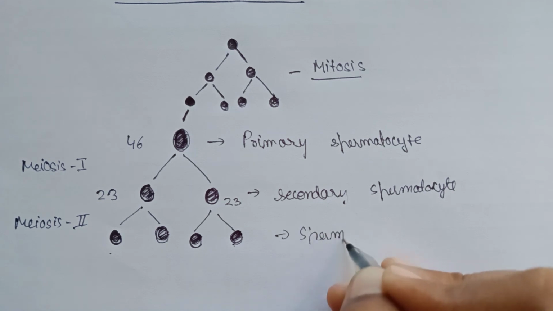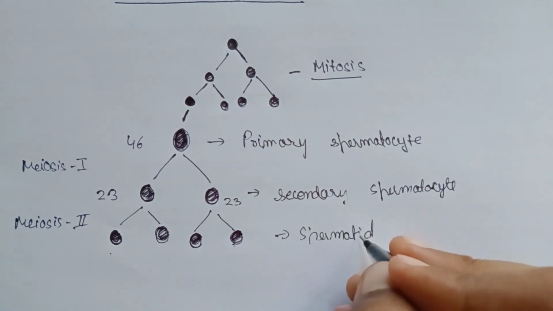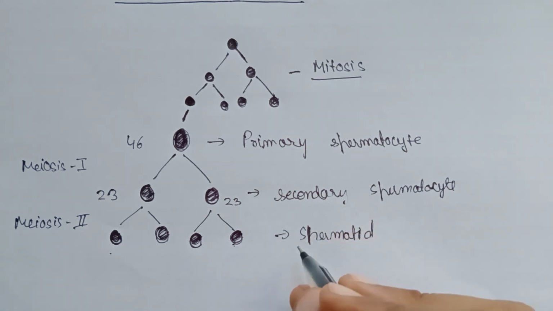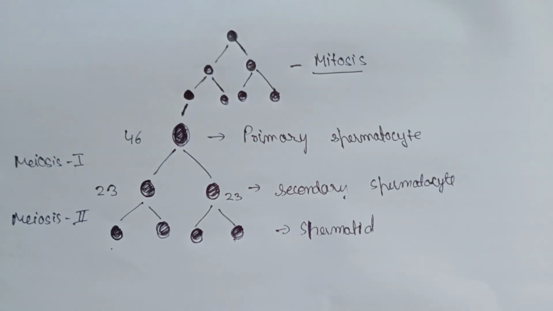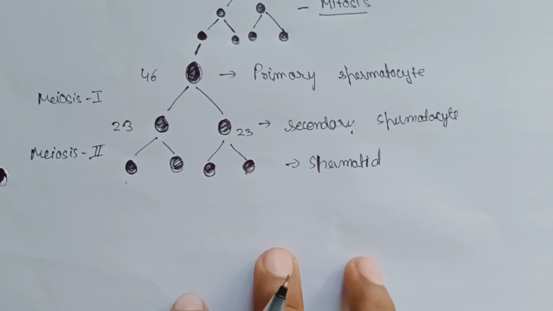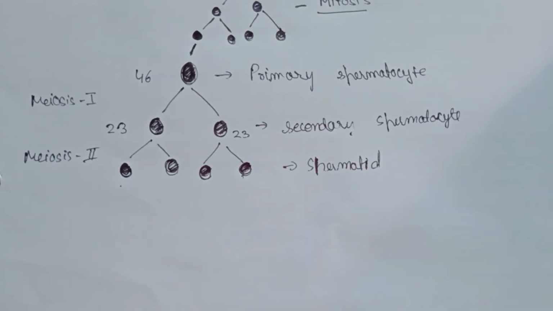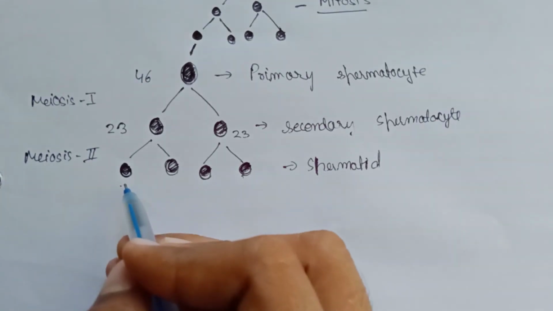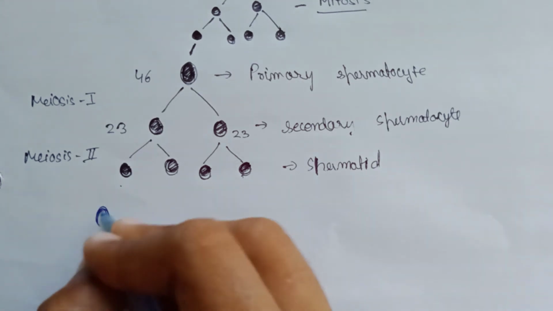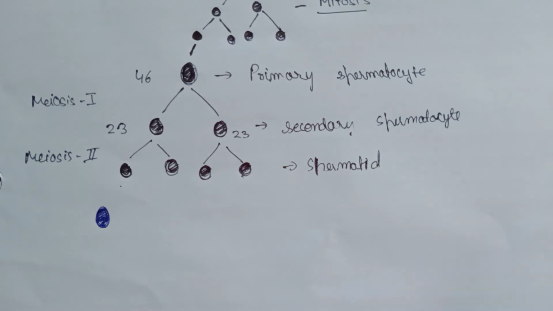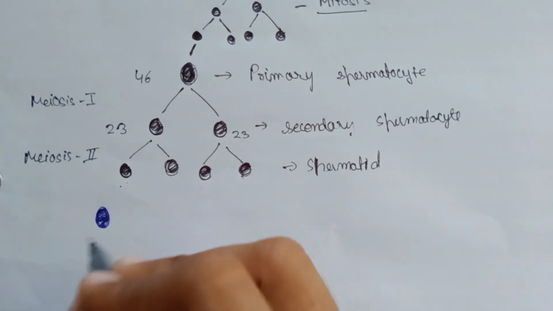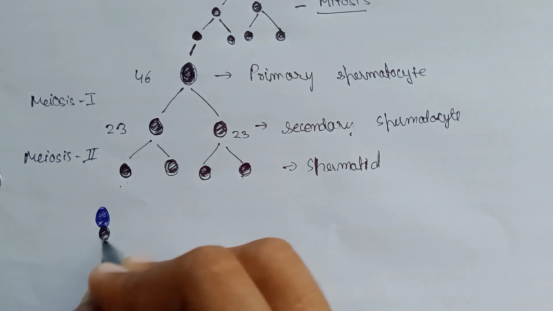These are not sperms. These are known as spermatids. To form sperms, they need to attach to a Sertoli cell. These spermatids will attach to a Sertoli cell. As we have talked about above, the Sertoli cell provides nutrition to the developing sperm.